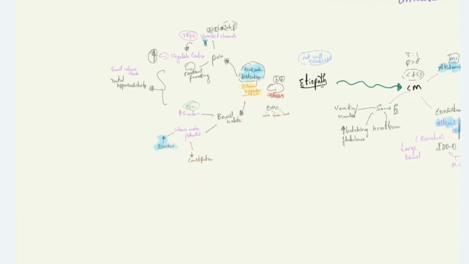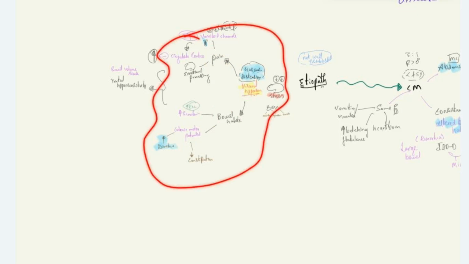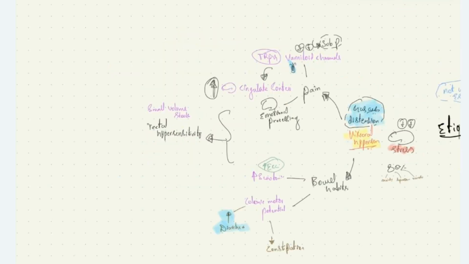So we saw the reasons for abdominal pain and altered bowel habits seen in irritable bowel disease. All these factors lead to rectal hypersensitivity, meaning the rectum is hypersensitive, whereby a small amount of stool makes the patient get the urge to defecate. So the patient will have small volume stools as one of the presentations.